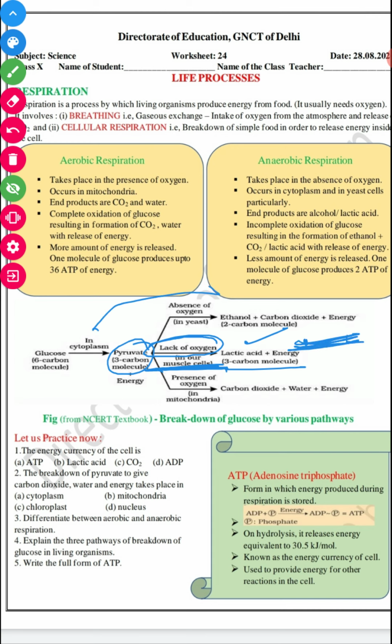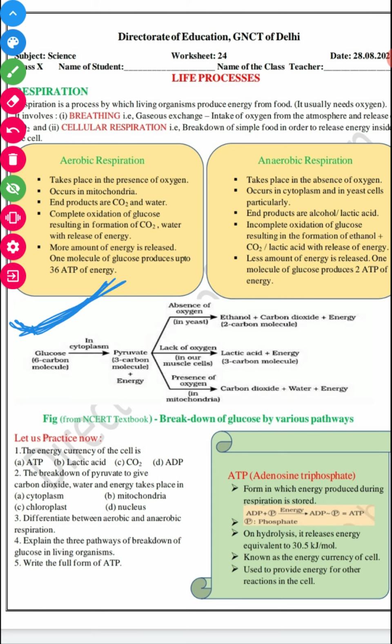But in the absence of oxygen in yeast, ethanol and carbon dioxide form, and very little energy is formed. This ethanol is a 2-carbon molecule. So this is very important. This is the breakdown of glucose in three ways.